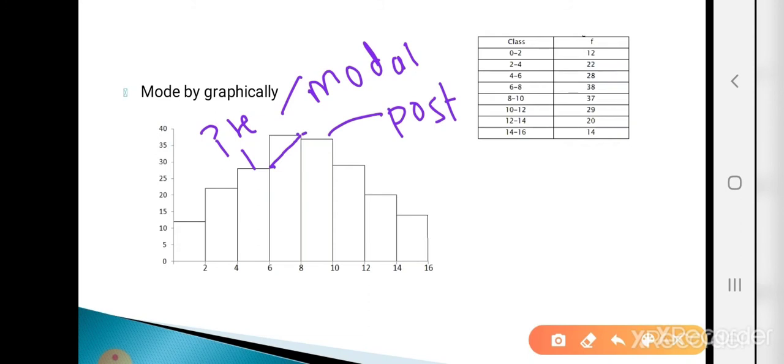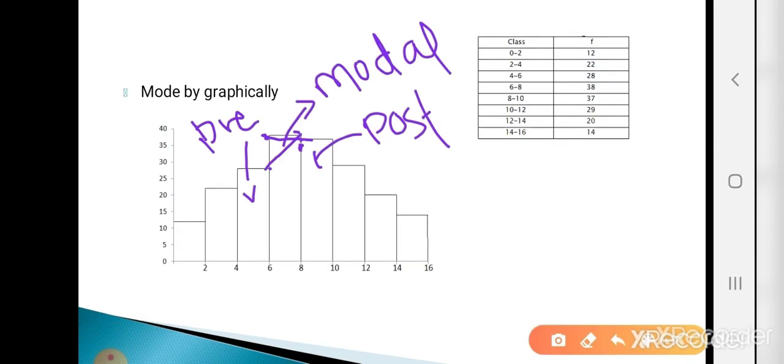Similarly, join the left corner point of the modal bar to the left corner point of the post-modal bar. Now we get two intersecting lines. From that point of intersection, draw a vertical line to the x-axis, and wherever this vertical line meets the x-axis, that point is our mode. So here is the mode.